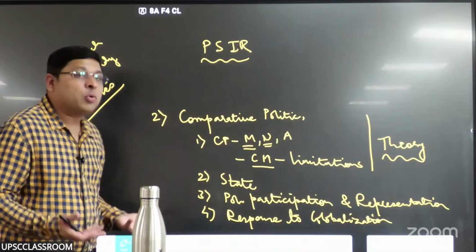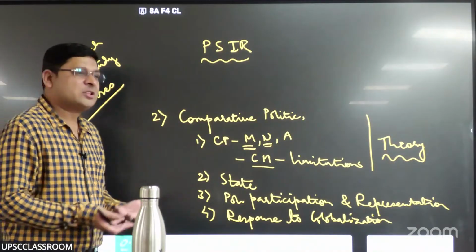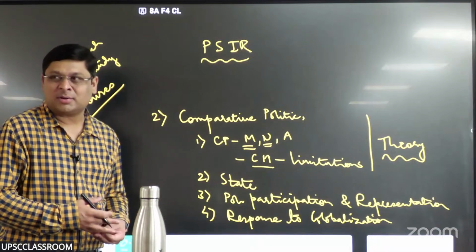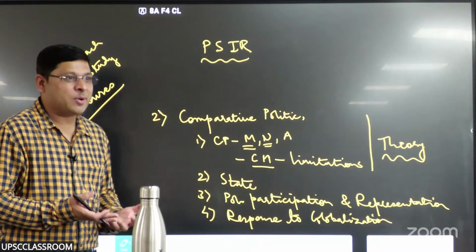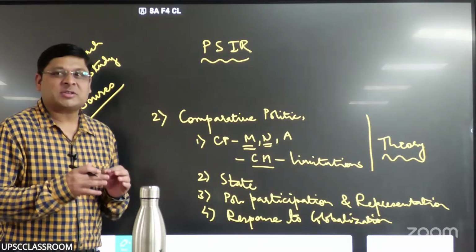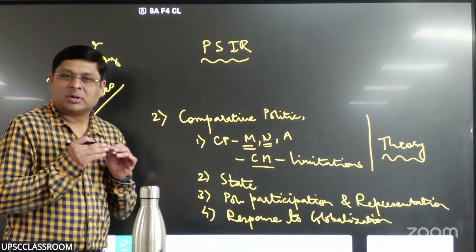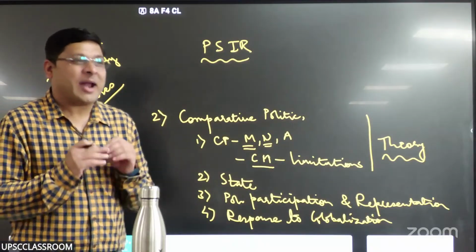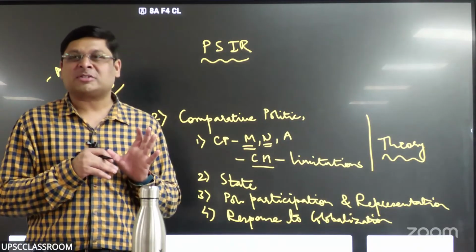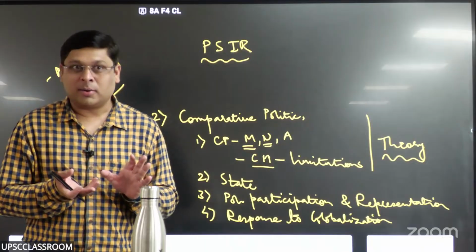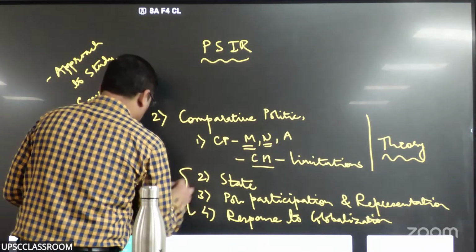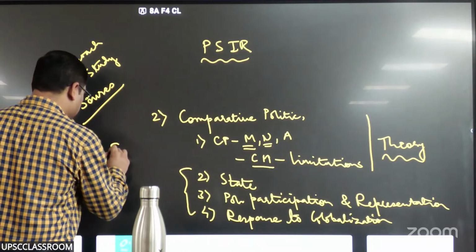Now, compare what? Is it that we are supposed to compare the state in India and those 200 more countries in the world? No, that becomes an unlimited syllabus. So UPSC has again put limitations on the syllabus, fortunately. They won't ask you a random question, like compare the political system of Ghana and India. What is the framework of comparison here? There are 2 frameworks of comparison.